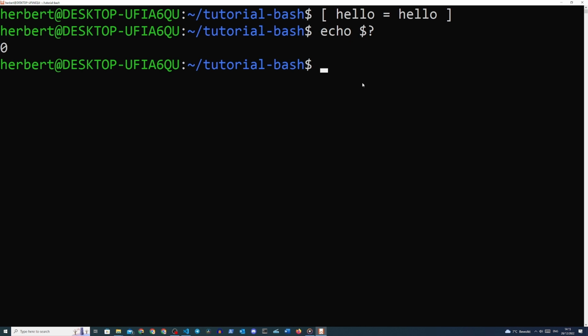$? returns the value of the exit code of the last executed command. We will learn more about exit codes later. For now, it's enough to know that exit code 0 means that the command was executed without any issues.